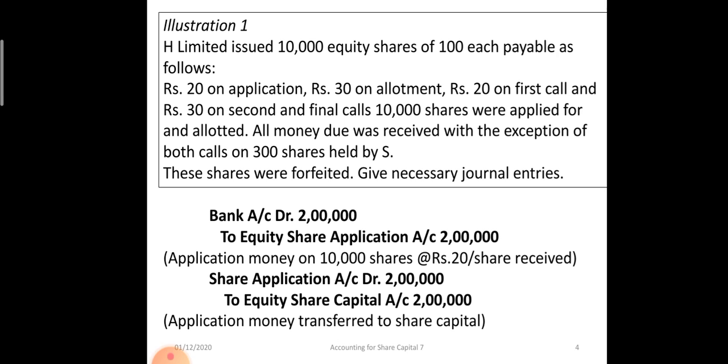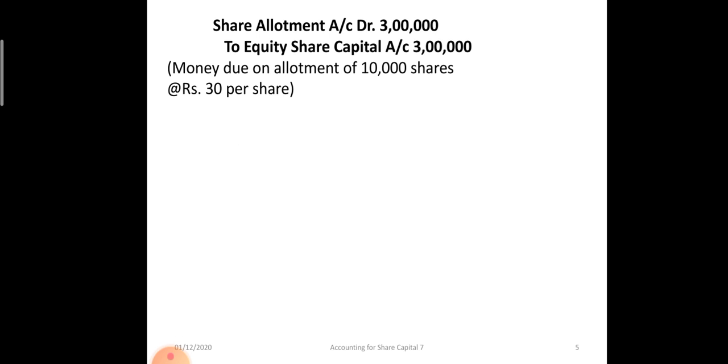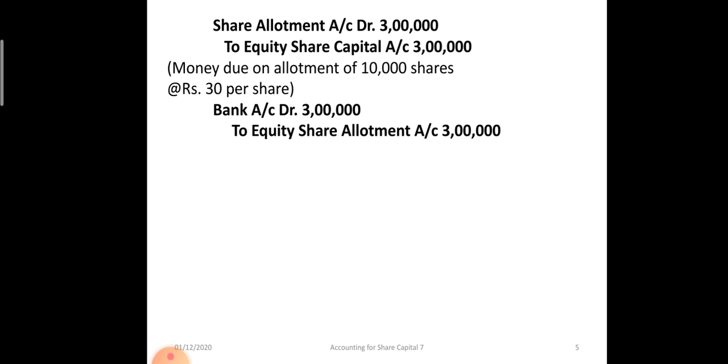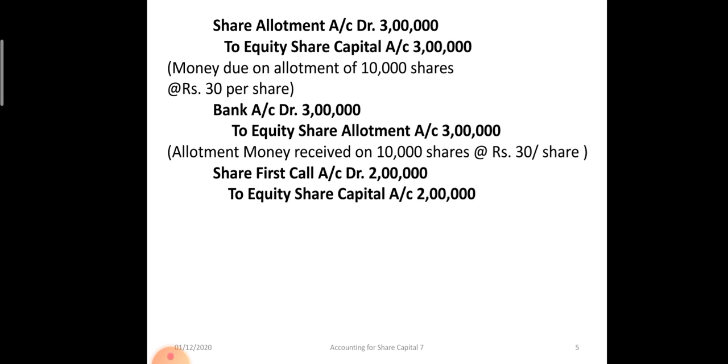Now the allotment money will be made due. Share allotment account debit to equity share capital at the rate of rupees 30 on 10,000 shares, okay. Then this money will be received: bank account debit to equity share allotment, 10,000 into 30, 3 lakh rupees, okay. Now the first call will be made due at the rate of rupees 20 on 10,000 shares.